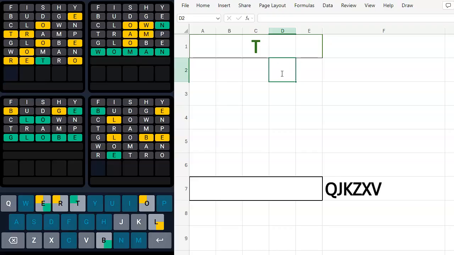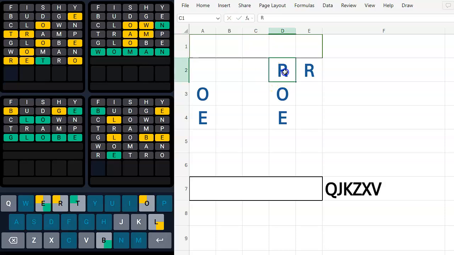An R is going to go here. Oh, "outer." I bet it's "outer." Or here. And O, but I have to be very careful now, is going to go here or here. Oh no, it can't be "outer." There's no U. We've got the T, and E is going to go here or here. T-R-O-E. "Otter." Oh, I bet it's "otter." Okay, I think it's "otter."